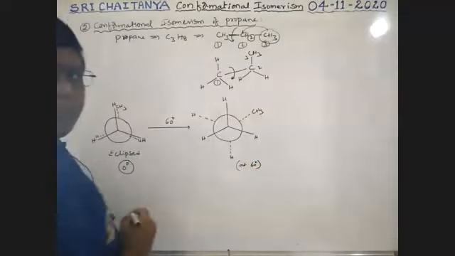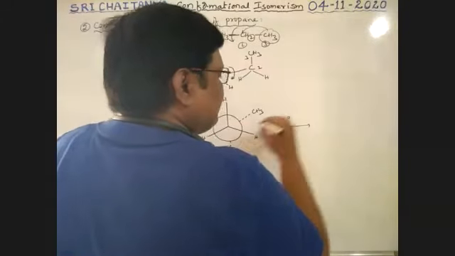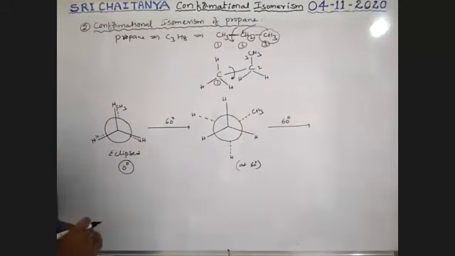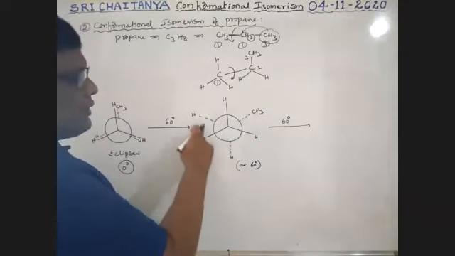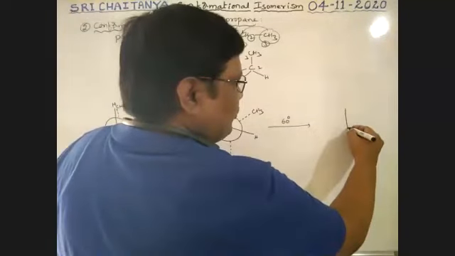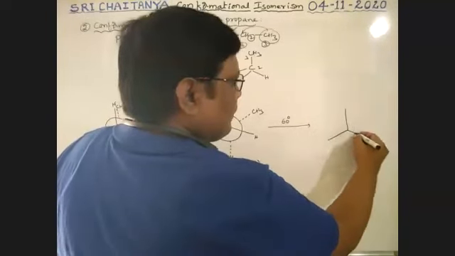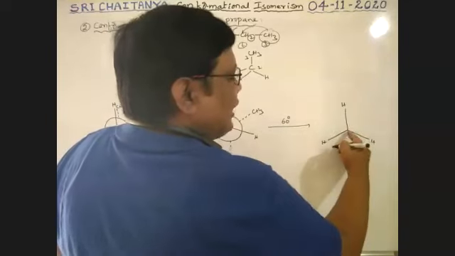Rotating one more 60 degrees, this methyl group goes to this side and the hydrogens to the other sides. Front carbon fixed; this is the back carbon.